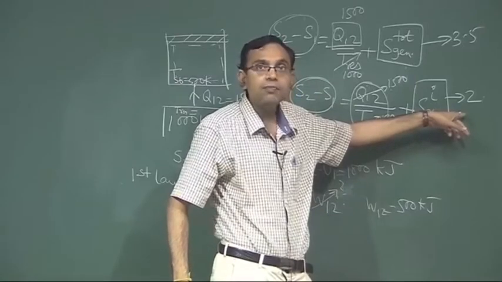So, the part B of the answer given, entropy generation due to external irreversibility is 2 kilojoule per Kelvin, that is wrong. It should be 1.5 kilojoule per Kelvin, and the first question W12 is equal to integral PDV equal to 500.